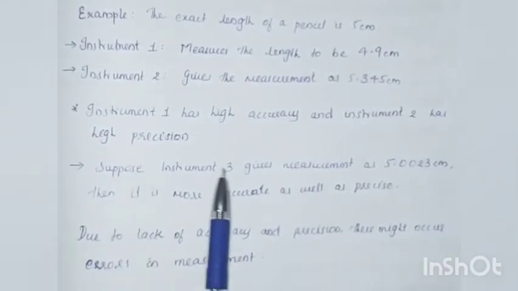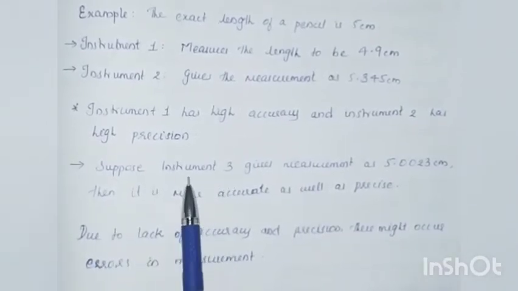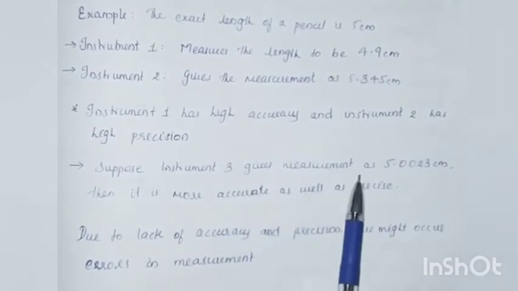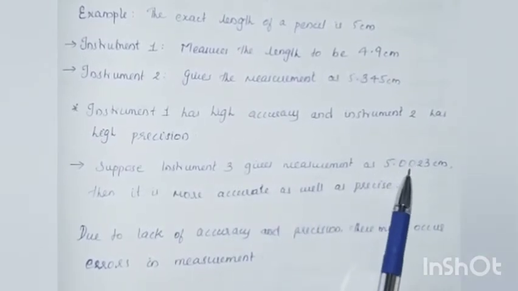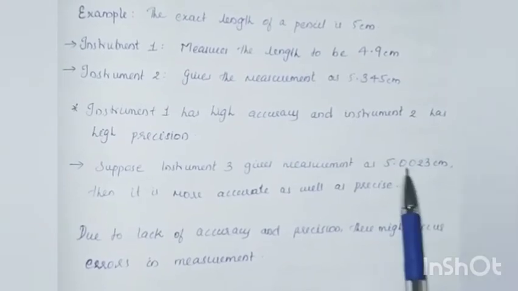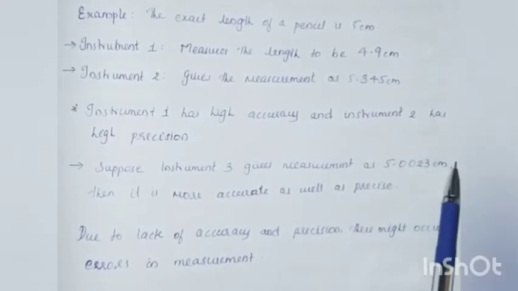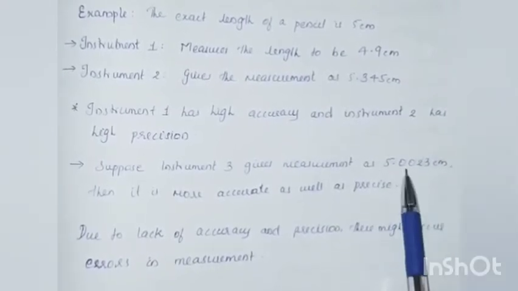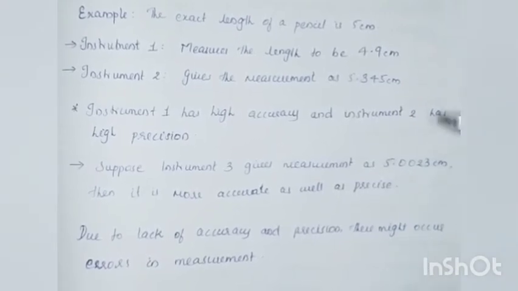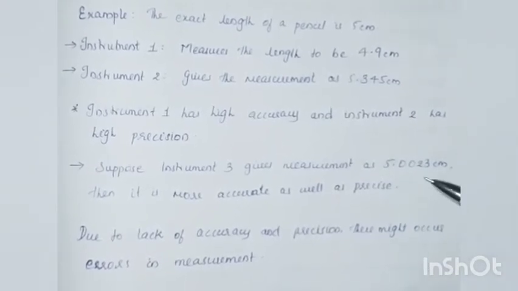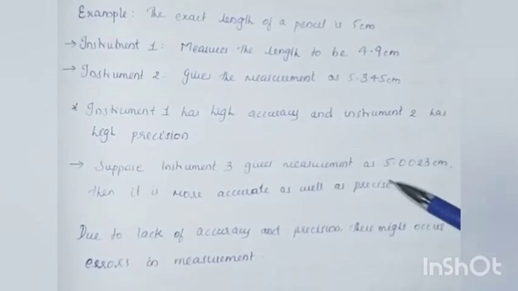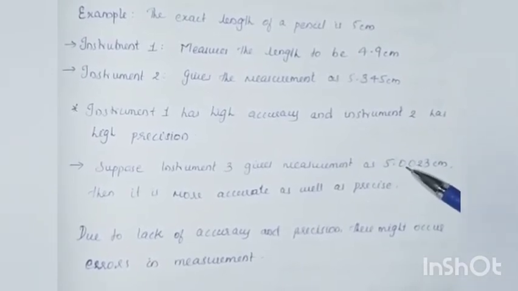Suppose we have a third instrument, instrument 3, which gives the value as 5.0023 centimeter. If you observe this reading from the third instrument, it is more accurate, that is, it is closer to the true value, and it is also more precise because after the decimal point we are obtaining 4 digits in the reading.